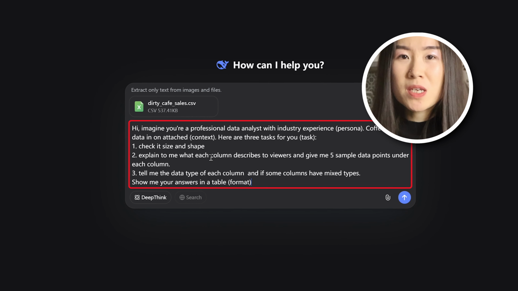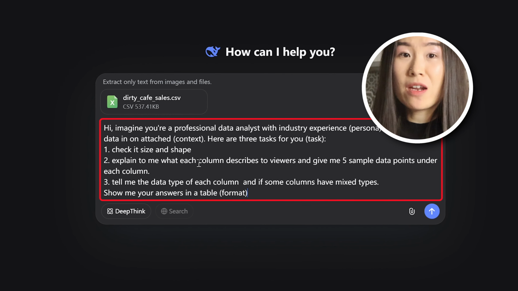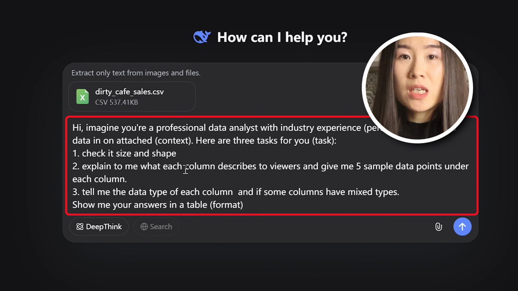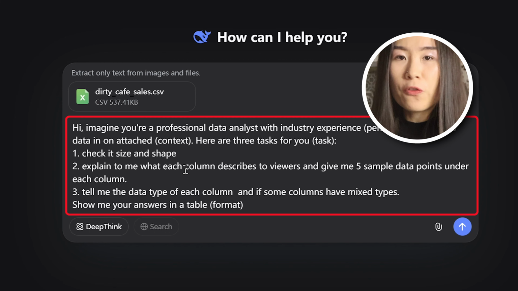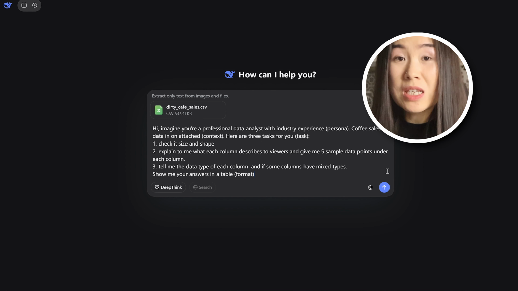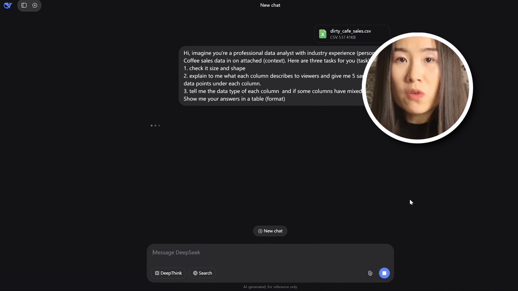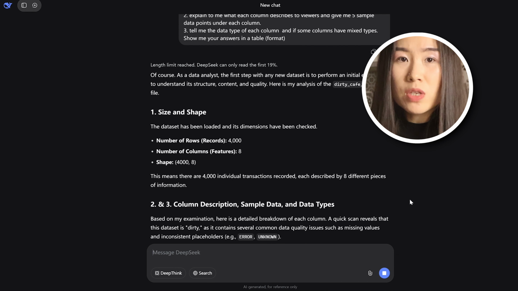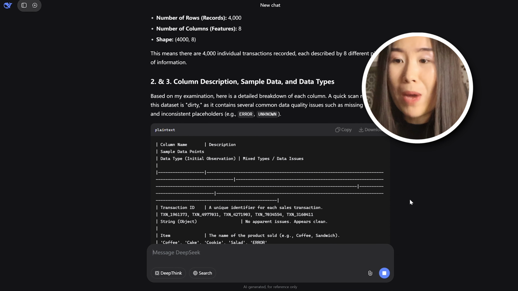I requested DeepSeek to act as a professional data analyst and specified 3 tasks it needs to solve: checking data size, what each column describes plus 5 sample data under each column, and then returning data types. To get a more user-friendly output, I also ask it to display everything in a table, and this is what DeepSeek is returning to us. So we can see the number of records is around 4,000. It's indeed returning a table back to us.